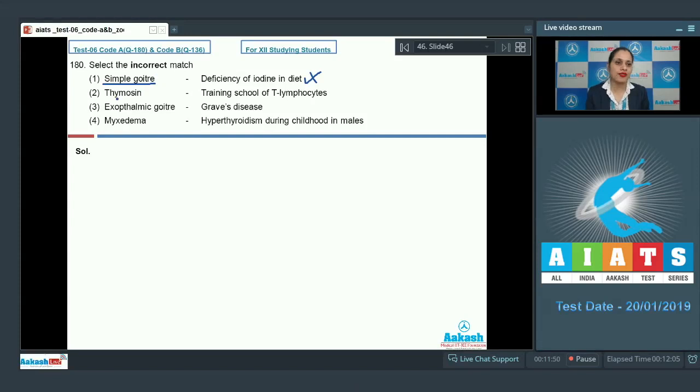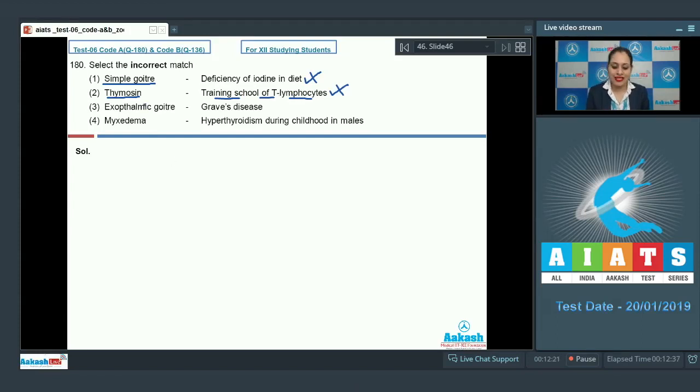The next option given is thymosin, and the match given is training school of T lymphocytes. As it is also a correct match, this cannot be a correct answer to our question. Thymosin is a peptide hormone which is released from the thymus gland, and this hormone regulates the maturation of T lymphocytes. It is this thymosin hormone which is known as the training school of T lymphocytes.